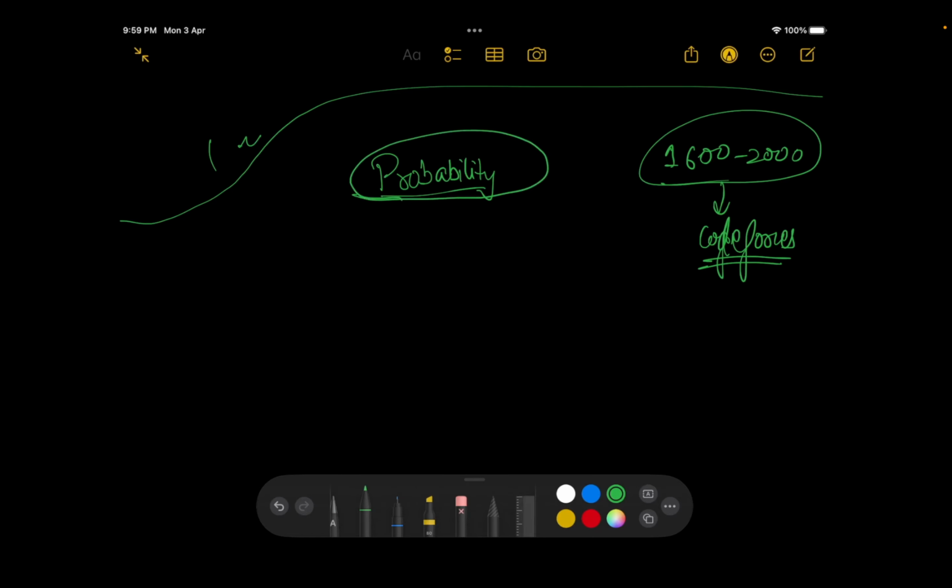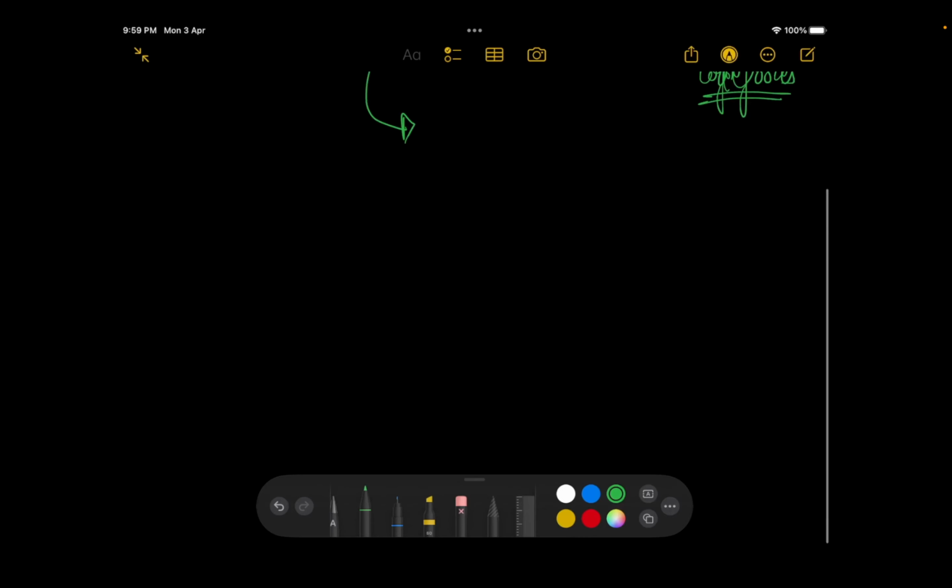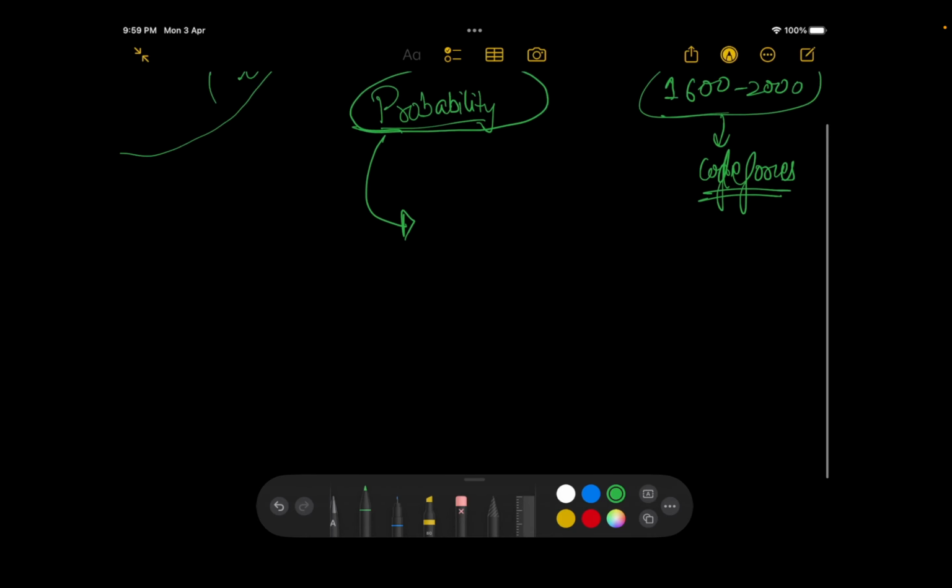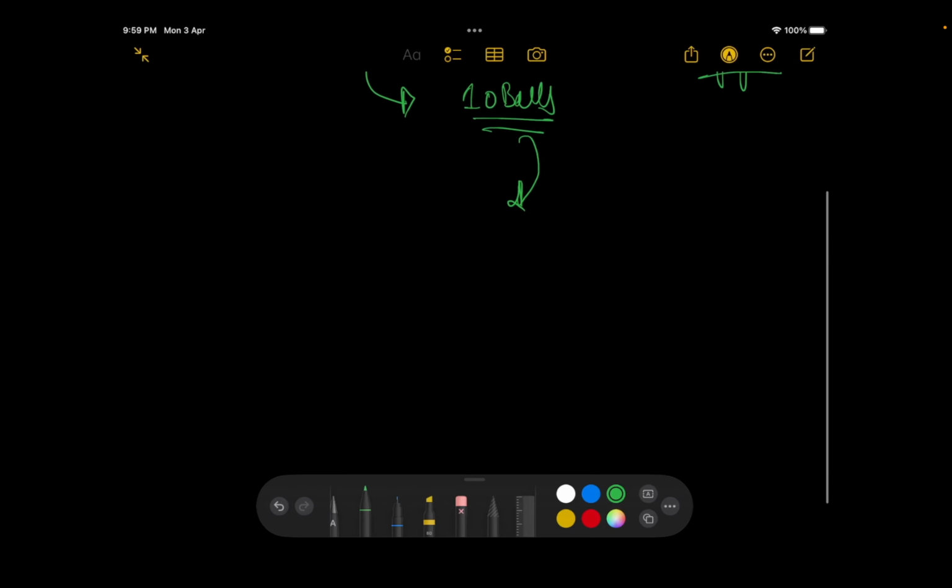So what is probability? That's a concept we already studied in school. Probability basically means how likely is one outcome. So let's say I give you 10 balls in a bag of different colors and ask you to choose a ball. There's one ball of red color, one ball of blue color, and so on and so forth. There are 10 different colored balls. So what's the probability of getting a red ball out of the bag? It's basically 1 by 10, right?